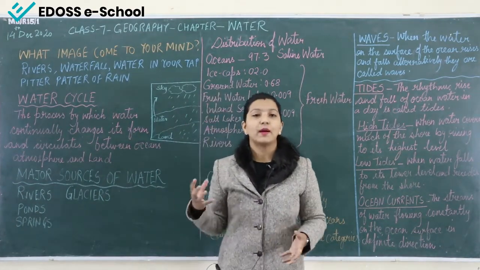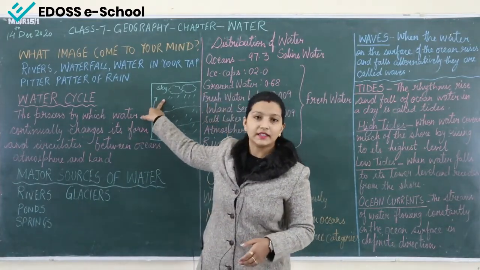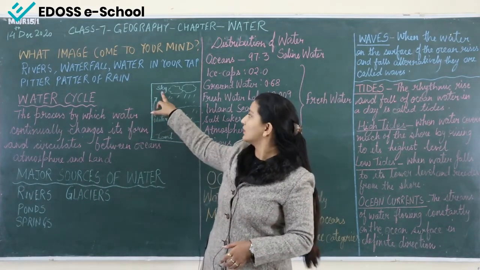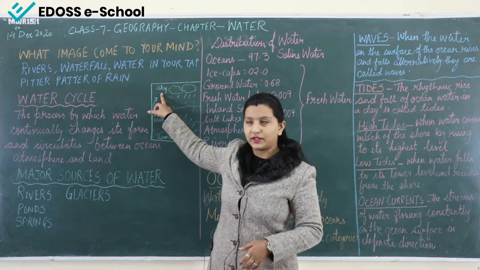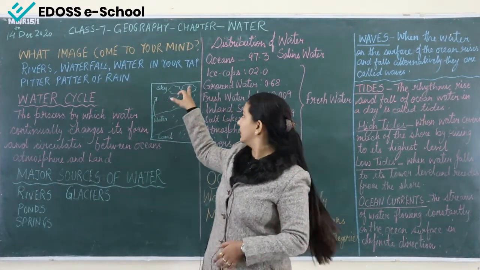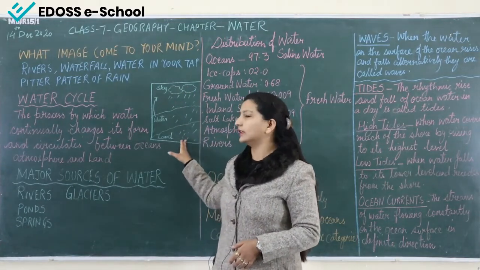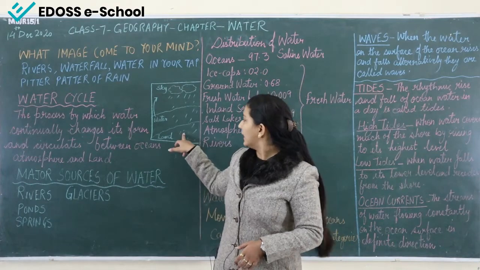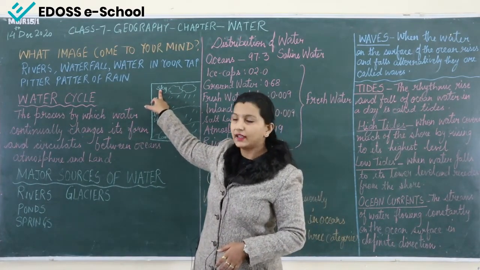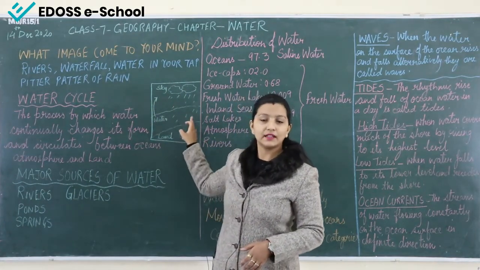What is the water cycle? See, we know that the basic source of water, we can find water in oceans. The water evaporates from the ocean and goes up in the sky. Then clouds are formed, and after the clouds are formed we get the rain, and this water falls on the land surface. Then again from the land it evaporates and goes up in the sky, and comes down again. So it is forming a cycle.